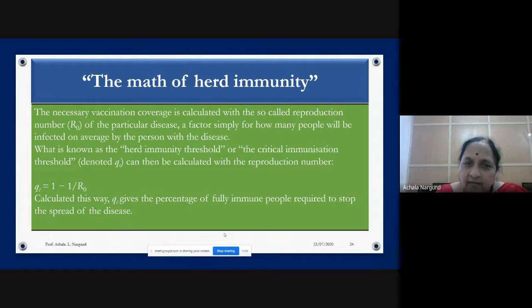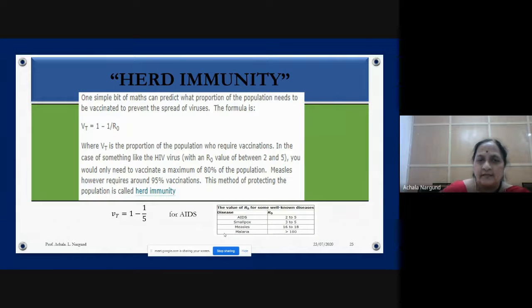What is known as the herd immunity threshold, or the critical immunization threshold, QC, is what you have to find out and calculate. You will see an example. One simple bit of maths can predict what proportion of the population needs to be vaccinated to prevent the spread of viruses. That is what we have to study.